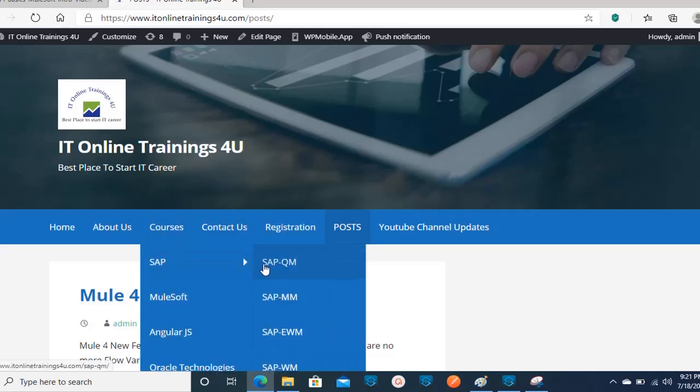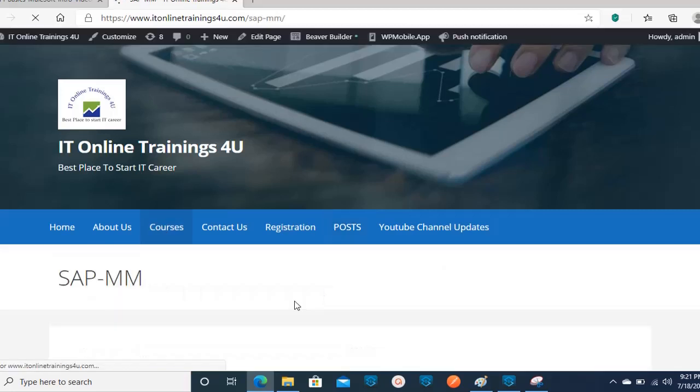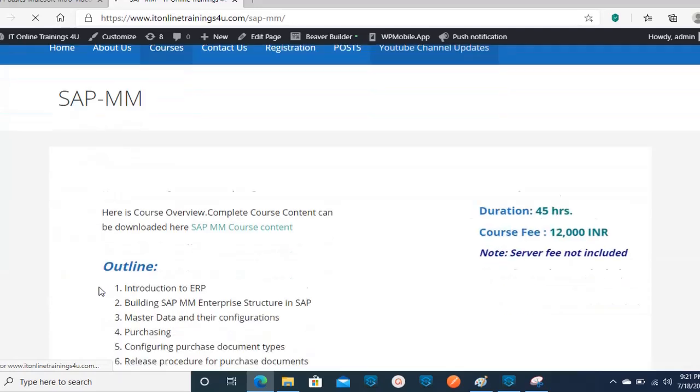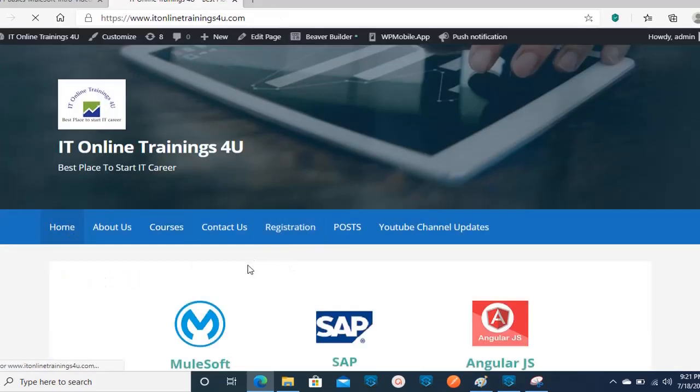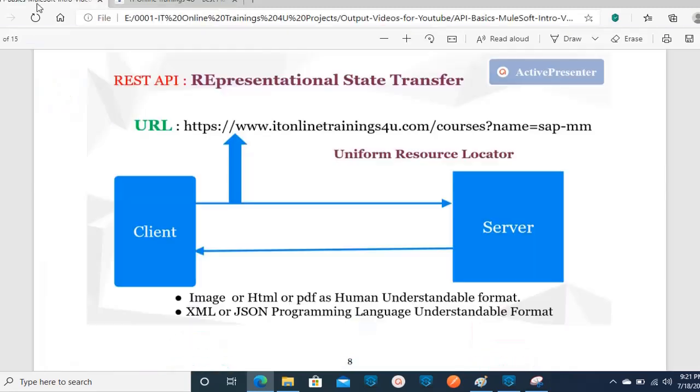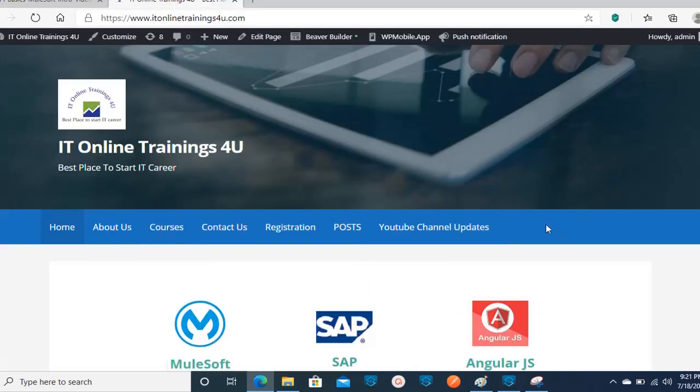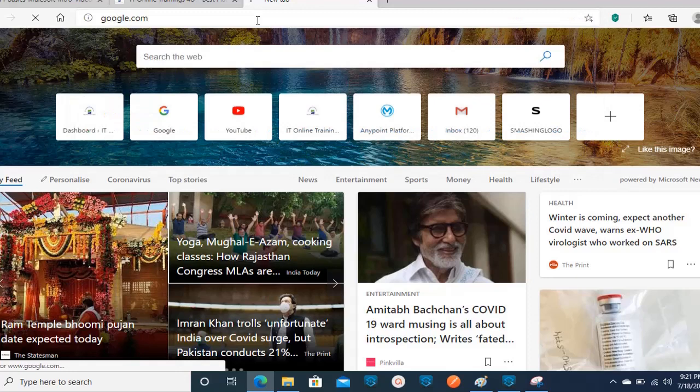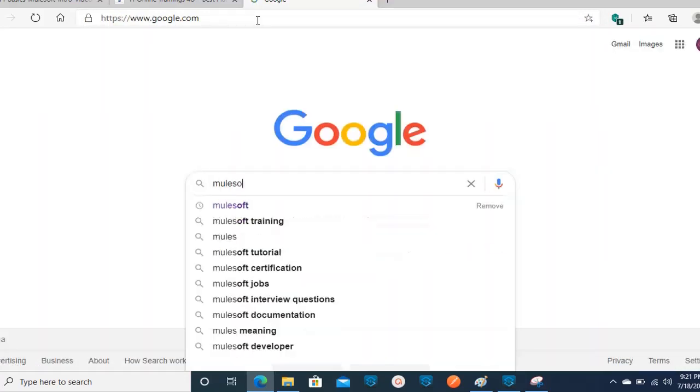Now let's see this. Let's click on any other course details. See, the URL is getting changed. Once you click on any other tab, it will also send one more page's details. For every request, every time the actual state of the page is getting changed. This is nothing but representational state transfer. So once you send a request to a web server, you are actually getting a response in the form of a web page here. So if you are looking for any other image, for example, let's say I would like to see a MuleSoft image.